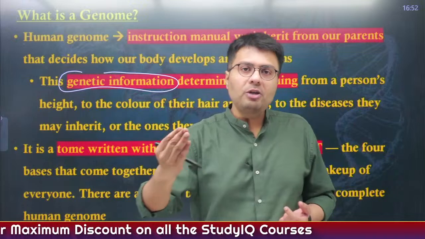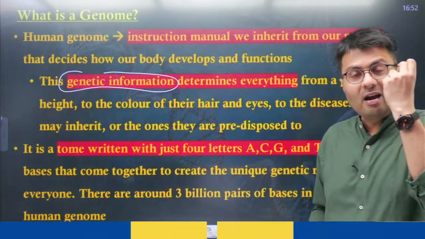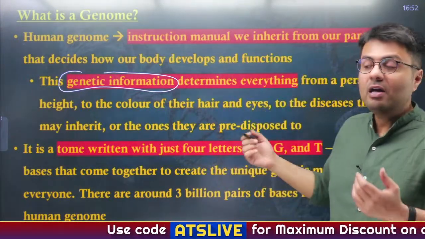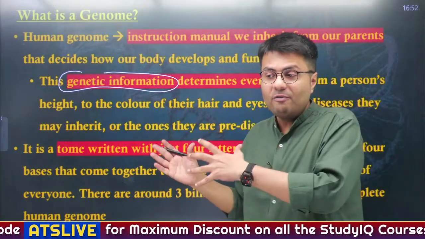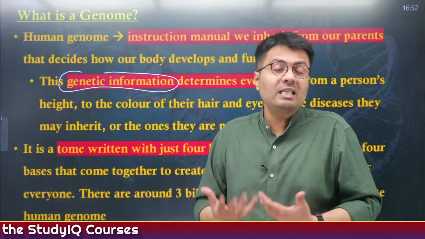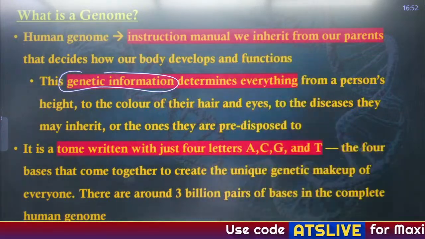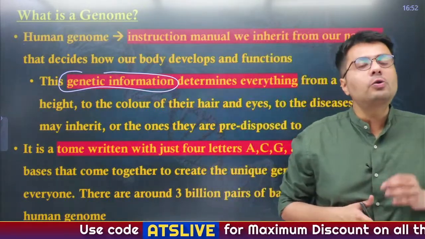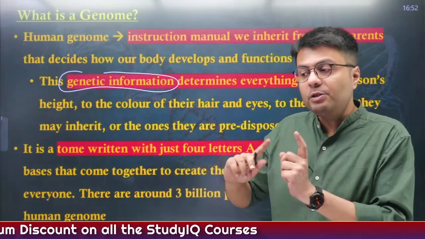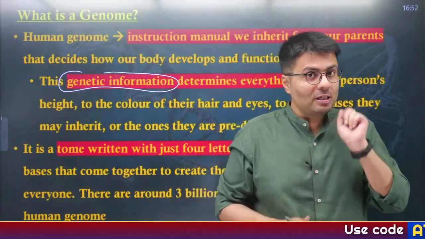Now this genetic information can lead to differences in skin color, in our eye color, in the shape of our eyes, similarly our heights, the amount of hair that we have, the diseases that we have or might carry from our previous generations, like diabetes, like blood pressure, or the chances of a disease like cancer happening. All of this is determined by what? It is determined by genetic information. So it is quite important for us to understand the differences in our genetic information, so that we understand whether or not we are predisposed to a particular disease, or what might be the physical characteristics of our child, right? So this is very important.